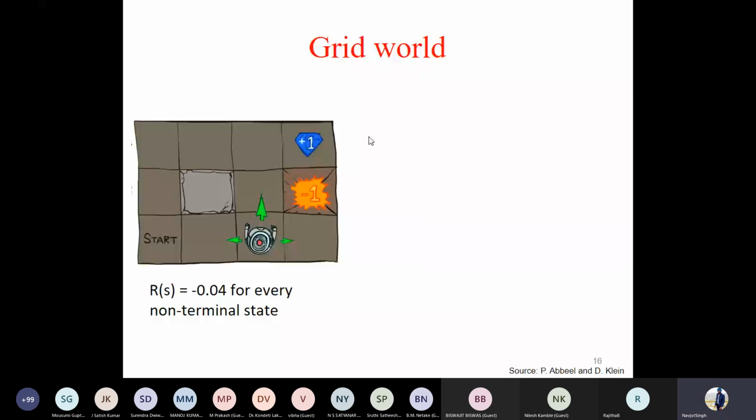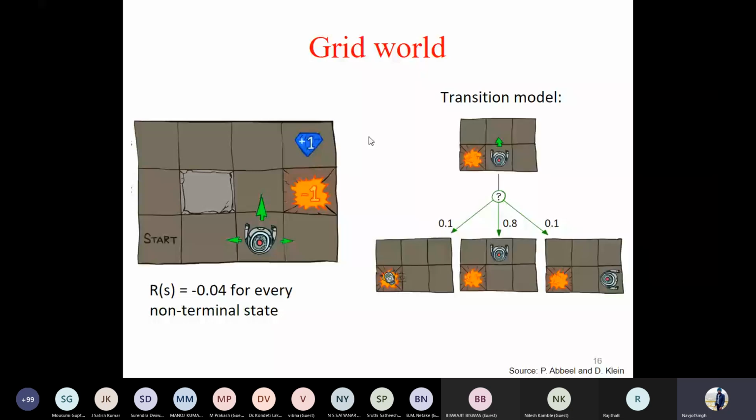So the transition model is like in this case, the agent could move to the right side, left side, or you can move up. So based upon this transition model, one way could be it gets trapped in the fire, which is a dead state. Obviously, as per the policy, that won't be the desired action. Maybe the desired action was moving up in this case. If you move up, the probability associated with it was 0.8, and the other one was moving right, so its probability is 0.1.